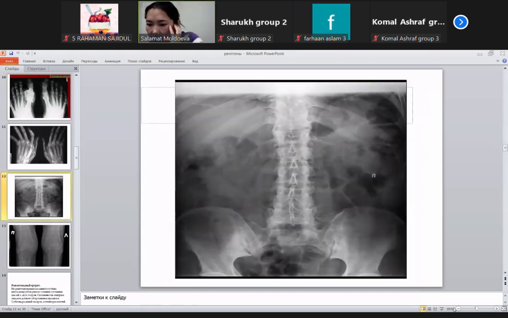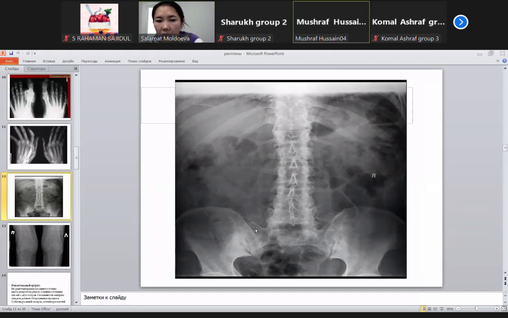Okay, this X-ray, I will ask here. Danish Khan, which group are you from? From which group are you, Danish? Danish Khan, are you here or not? Okay, I will delete Danish Khan as leader. Which group, Danish? Fourth group, ma'am. Write me a list of students who were absent, Danish, okay? Okay, ma'am. I will delete the students also.